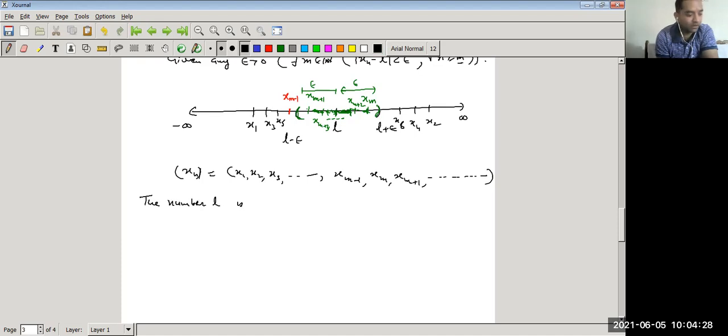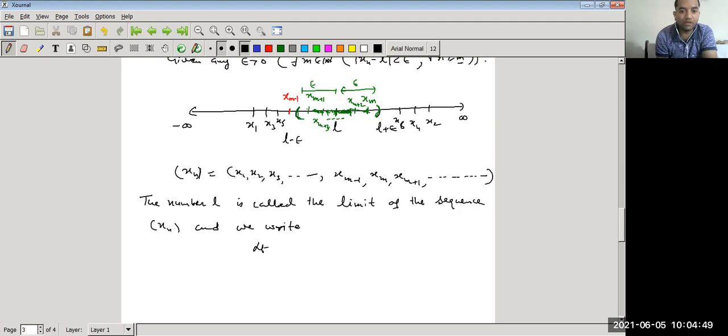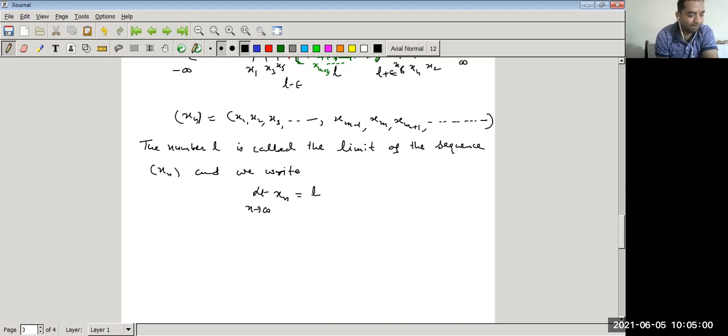The number L is called the limit of the sequence x_n, and we write limit n goes to infinity of x_n is equal to L. So in other words, we can say, therefore, if limit n goes to infinity of x_n is equal to L, then